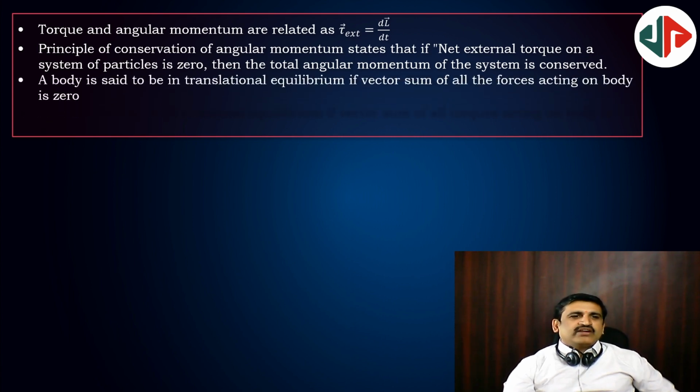A body is said to be in translational equilibrium if the vector sum of all the forces acting on the body is 0. Similarly, if the vector sum of all the torques acting on the system is 0, then the body is in rotational equilibrium.